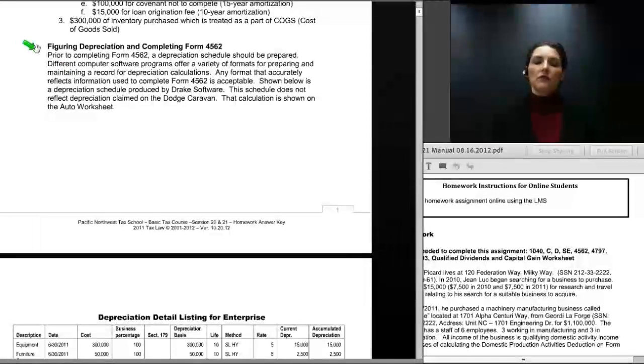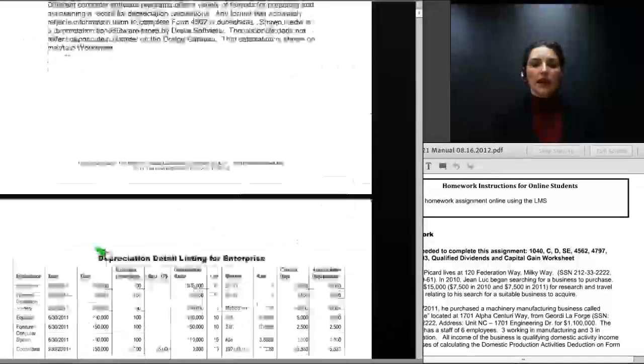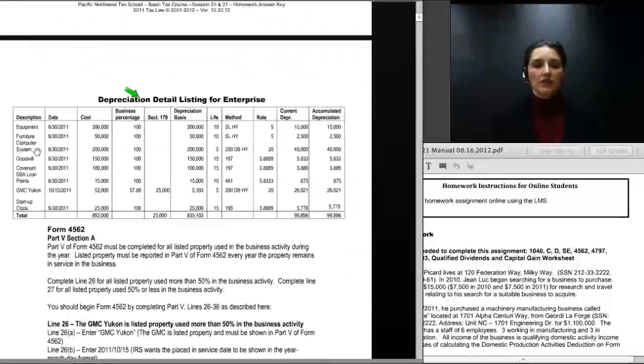Prior to completing Form 4562, which is where we're going to enter all of these items, a depreciation schedule should be prepared, and we have prepared a depreciation schedule. And you can see on our depreciation schedule that we've listed each asset. The date placed in service is the date Jean-Luc purchased and opened the doors for business on his new enterprise. And there's one other item in here, which is the GMC Yukon.